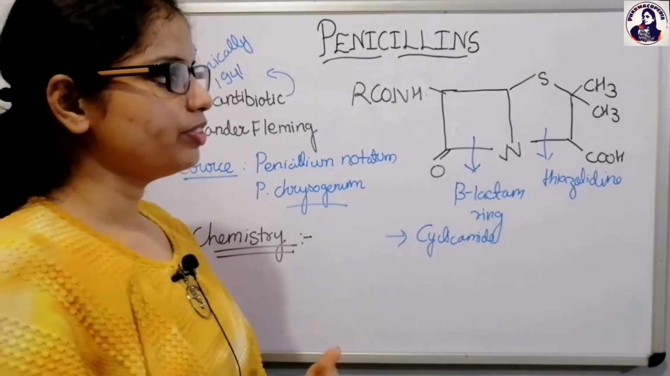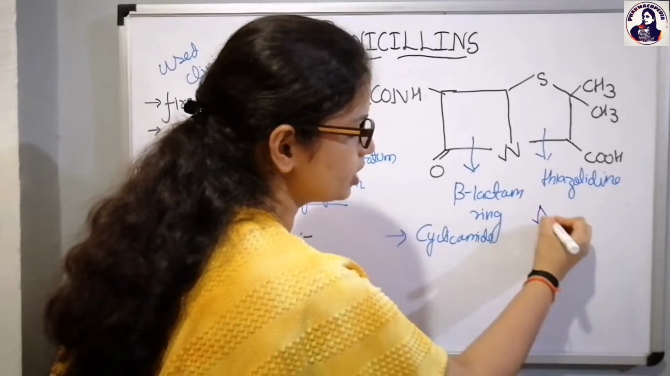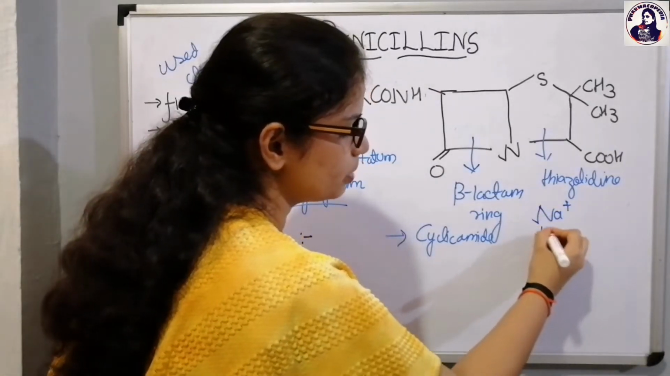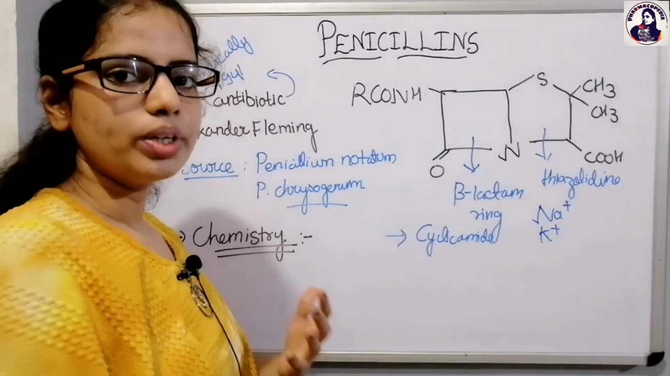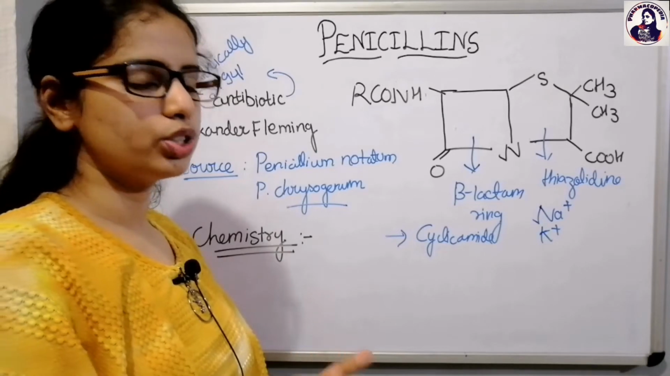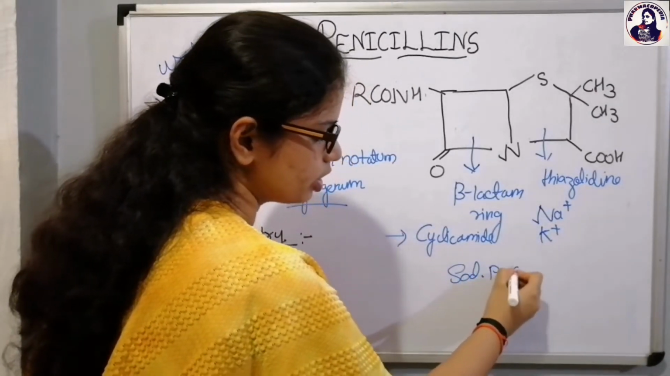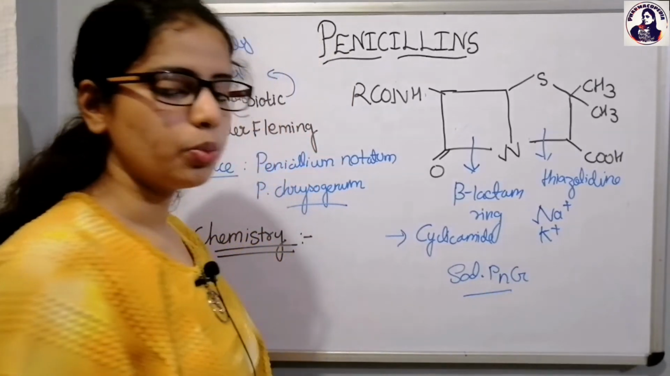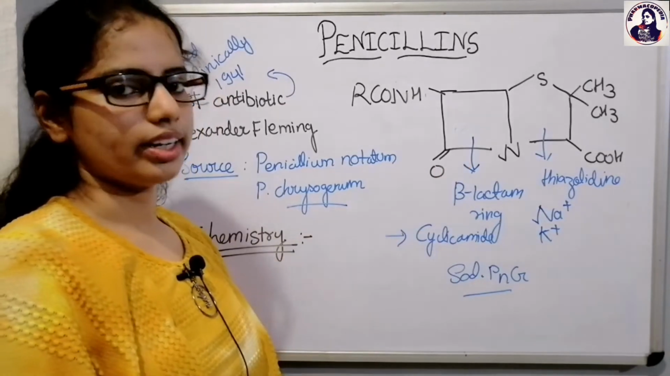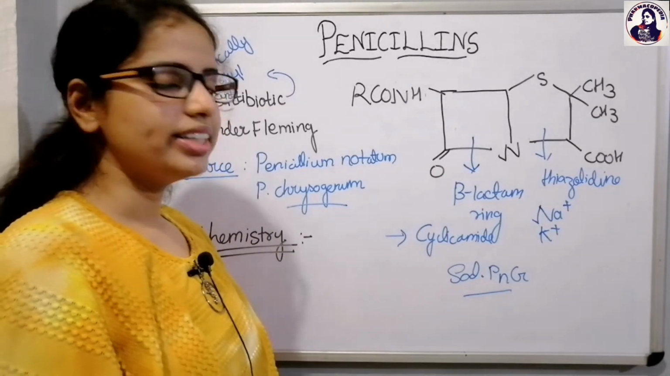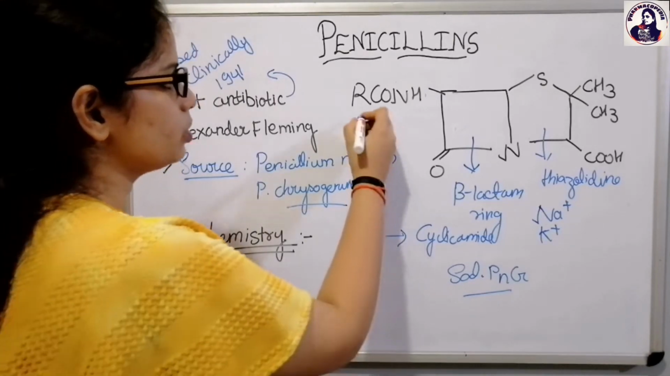Whenever sodium or potassium is attached to this carboxylic group, it results in the formation of a salt such as sodium penicillin G. So what is its advantage? Its advantage is that it is more stable as compared to the parent one. Also, sodium penicillin G is highly water soluble.